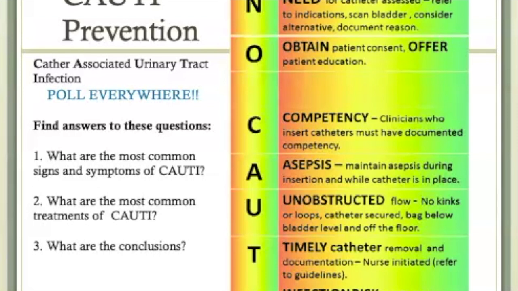Client education must be provided before insertion, and client consent must be obtained prior to insertion. A competent person must insert the catheter, and they must use aseptic technique or sterile technique when inserting the catheter. Monitoring of the catheter to ensure that there is unobstructed flow of urine is also imperative. Urine specimens are only collected when clinically indicated. An evidence-based CAUTI prevention tool is available in D2L for your review.